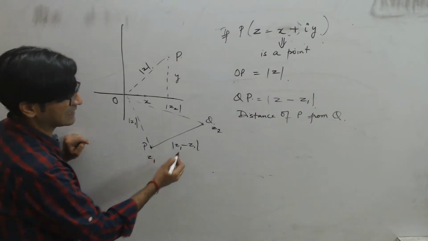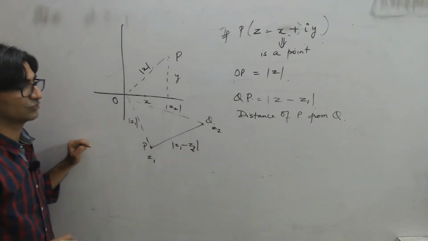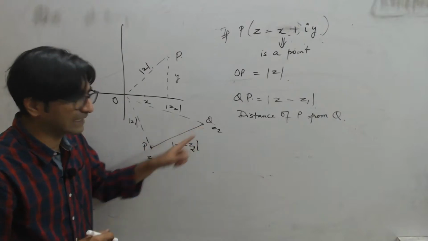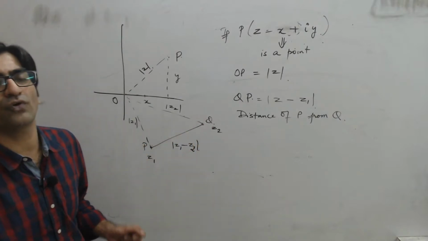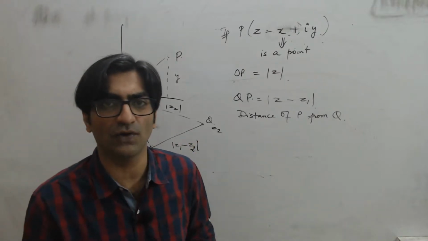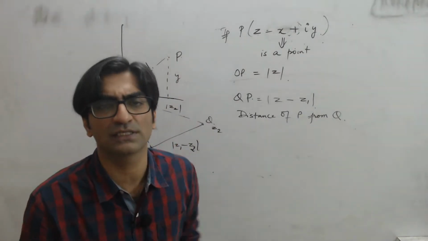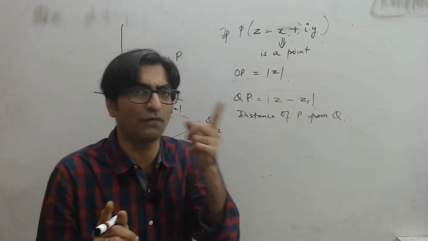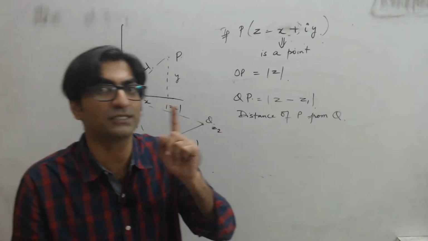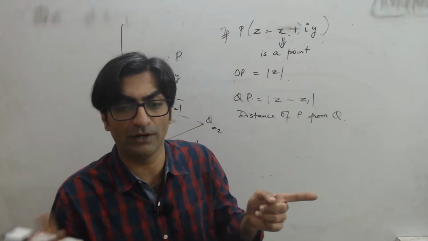In fact, in this case, z1 minus z2. If this is z1 and this is z2, then distance between these 2 points will be mod z1 minus z2, right? So if you have something minus something in the modulus, z minus z1 in the modulus, you'll know a distance of one point from another point. Not distance of one point from origin, but rather one point from another point.